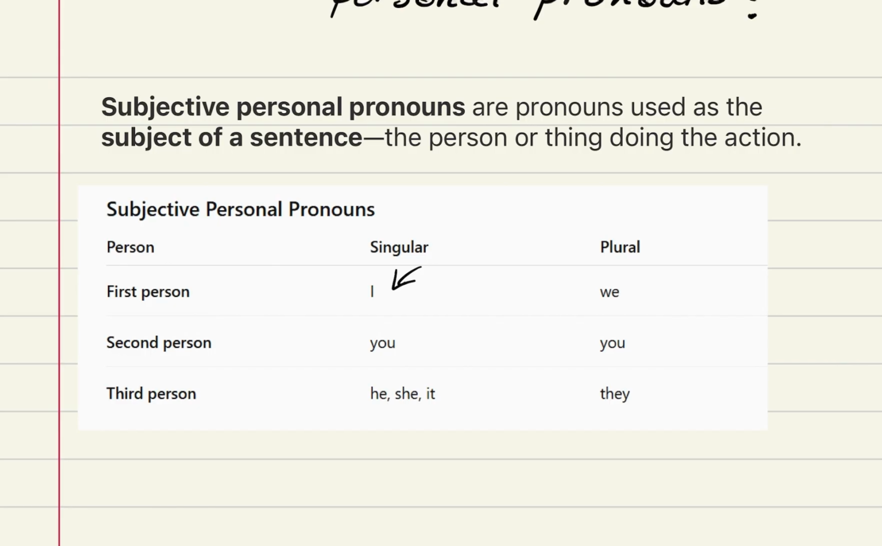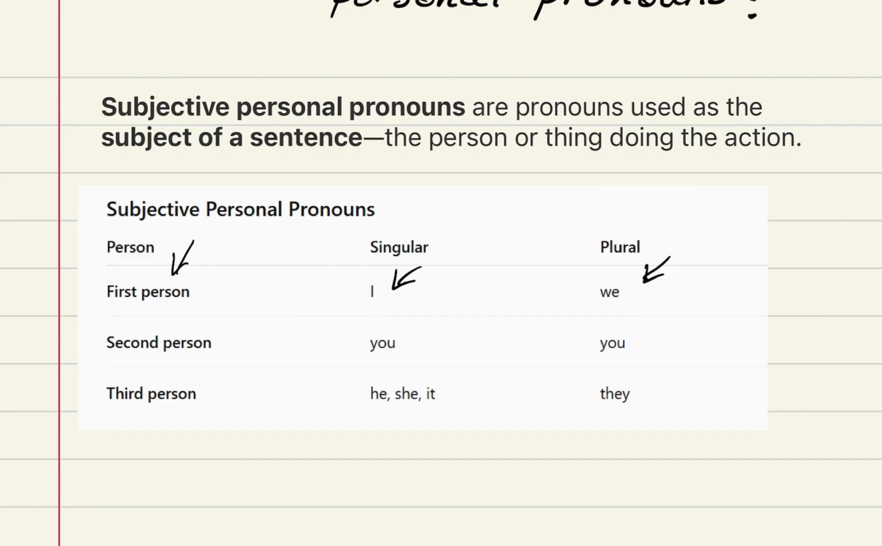Now, if it's a group of people talking about themselves, so more than one person, we use we. We are cooking, we are eating, and so on. I know you can see here is first person, second person, third person. I did create a video about exactly what that is, so go check out that video if you're a bit confused. Essentially, first person is when you're talking about yourself, second person is when you're talking directly to someone else, and third person is when you're talking about someone else.